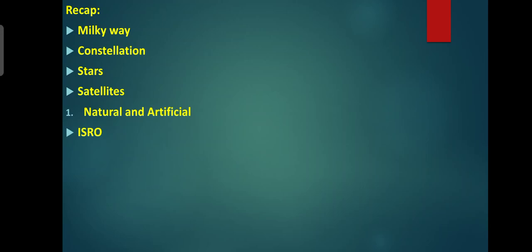ISRO, the Indian Space Research Organisation, is the space agency of the Government of India, headquartered in the city of Bangalore. Its vision is to harness space technology for national development while pursuing space science research and planetary exploration. ISRO built India's first satellite Aryabhata, which was launched by the Soviet Union on 19th April 1975. It was named after the Indian astronomer Aryabhata.